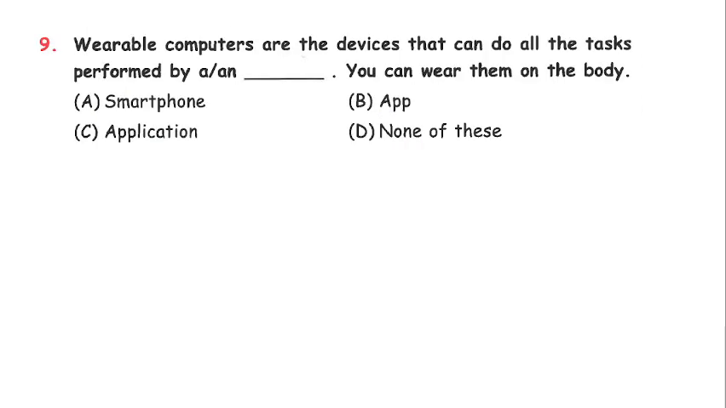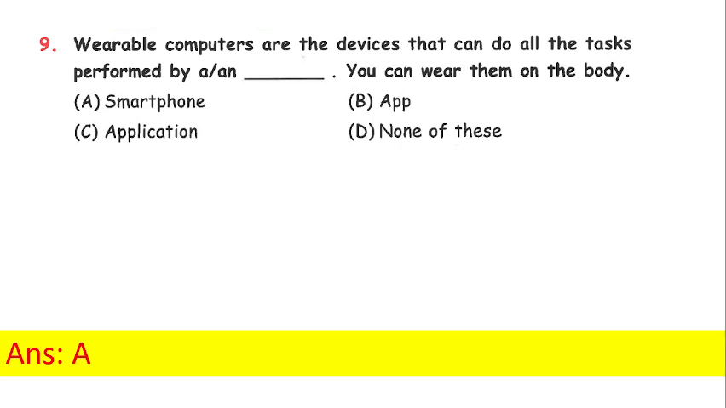Next, wearable computers are devices that can do all the tasks performed by a dash. You can wear them on the body. A. Smartphone, B. App, C. Application or D. None of these. Answer is A. Smartphone, because we now have Samsung watches which are like a smartphone through which we can talk.